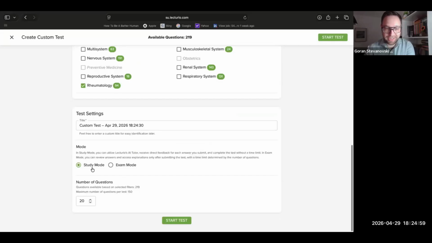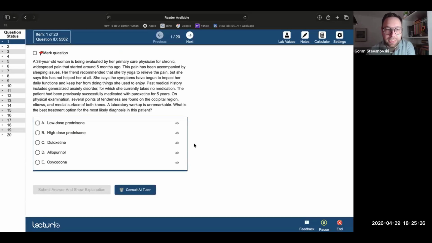So you could take this test as a learner in study mode or exam mode. The study mode means that you can utilize the AI functions of giving you hints or the Socratic tutor that we'll talk about in a minute. The exam mode means that in this case, you're self-assessing, because I look at this as a learner. And the number of questions is limited to 20. You could add more or less, but 20 is sort of the optimal number of questions. And we're starting the test.